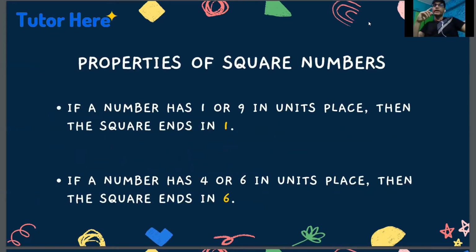Now, properties of square numbers. If a number has 1 or 9 in units place, then the square ends in 1. Suppose we have a number 491. So this number has 1 in its units place. Then the square of 491 will end in 1. Similarly, if a number has 4 or 6 in its units place, then the square ends in 6. Suppose we have 4964. So this number ends with 4. Hence, the square will end in 6.